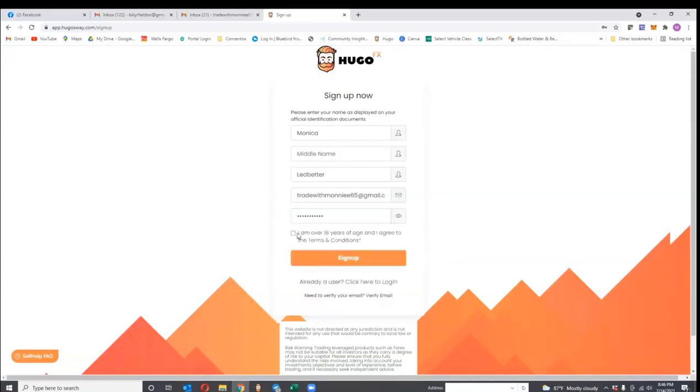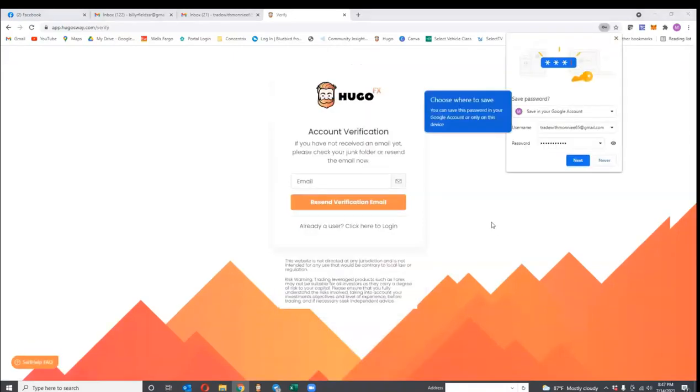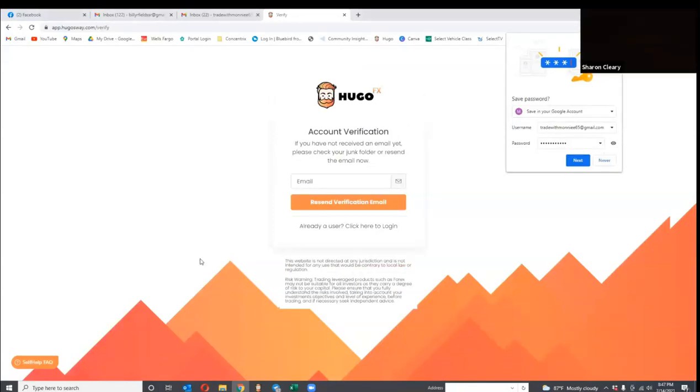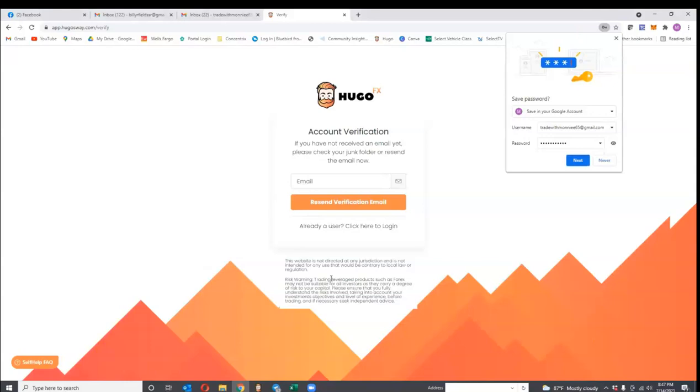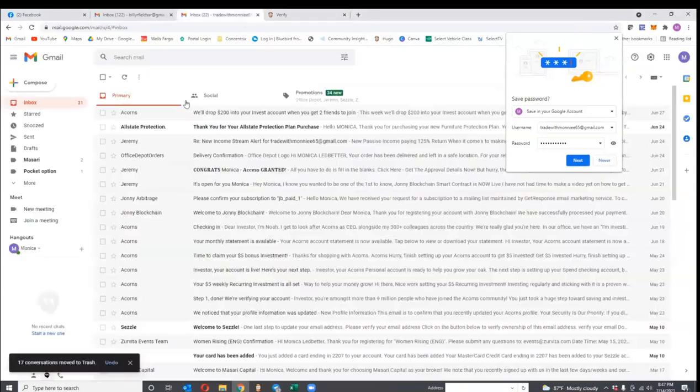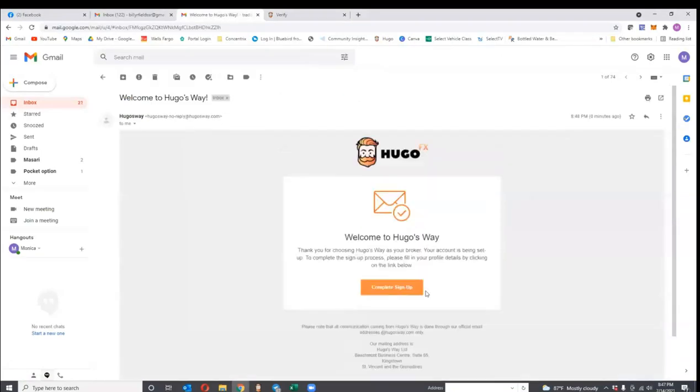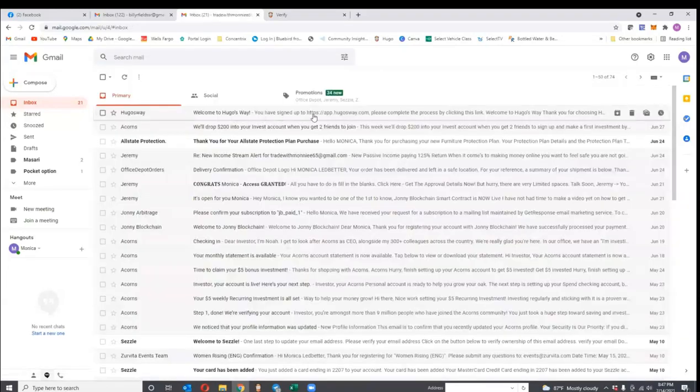Once you do create this, of course, you're going to have to say you're over 18. When you do, you're going to have to do an account verification. So I'm going to just go to my email. There is my account verification. You're going to go there and push complete sign up. It's going to say, welcome to Hugo's Way.